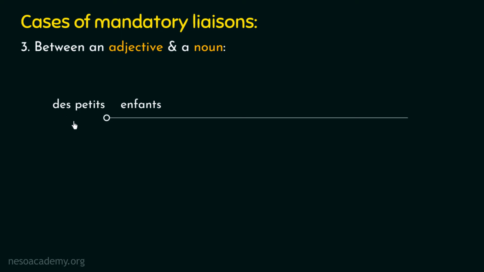Now kindly bring your attention to this second French word. If you observe this word, you will find that it is beginning with the alphabet P, and we all know that the alphabet P is a consonant, right? We cannot apply the liaison here because the second word is beginning with a consonant. And we already know that to make the liaison, it's necessary for the second word to begin with a vowel, right? Now I will tell you how we pronounce this word in French. This word is pronounced as petit. From the pronunciation of this word, we can say that here also the last alphabet is silent. We are not pronouncing this alphabet S.